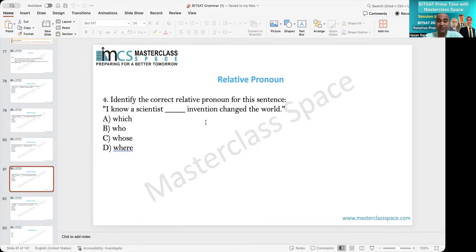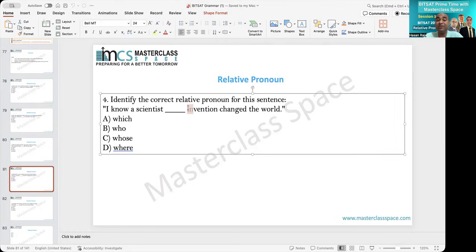I know a scientist dash invention changed the world. Here, because it is invention, it should be whose invention. Which invention means that invention, and therefore that cannot be used. Where means location, therefore it cannot be used. Who is for a person, but I know a scientist who invention, no, because after who there should be a verb, like who invented, and that changed the world. So this part is out, which means whose invention will be the correct answer.